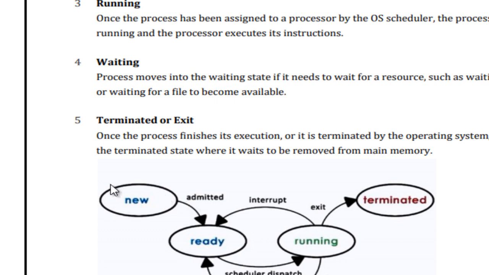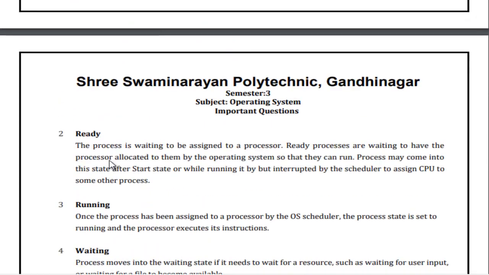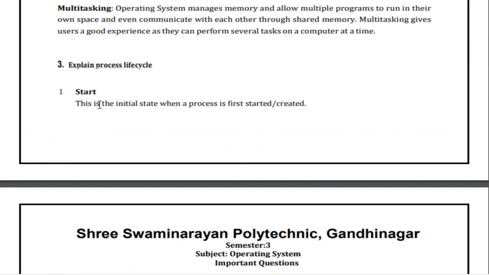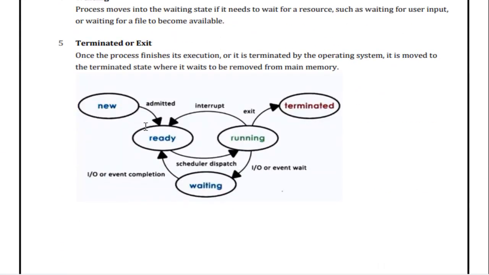Then you have to draw this figure first, that means the new state. New state means the start. Once the initial state is there, then we can say that is the new state. So whenever the first process is created, it will stay in the new state, right? Then it will be admitted, and it goes down to the ready state.